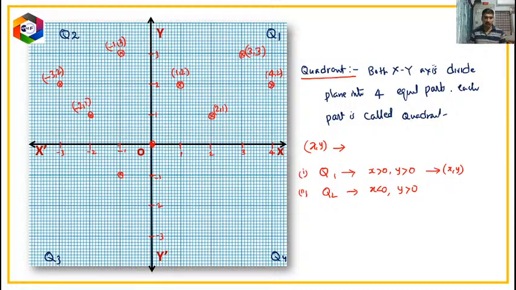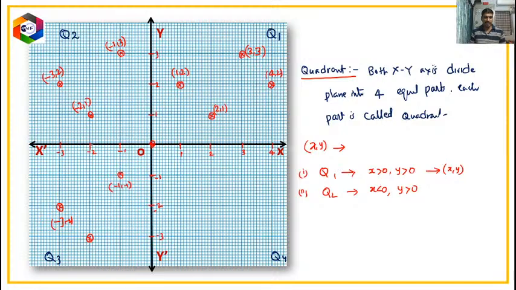From the origin, along the x direction -1 unit, along the y direction also -1. So (-1, -1). This is the point. Suppose I want to know about this location. Along the x direction -3 units, along the y direction -2 units. So (-3, -2). Now come to this point.